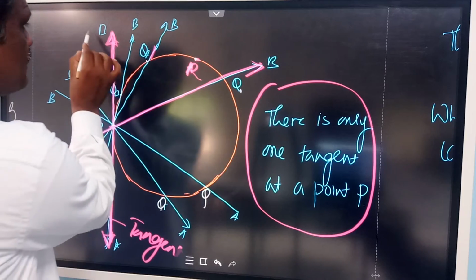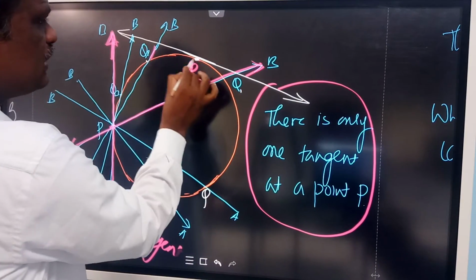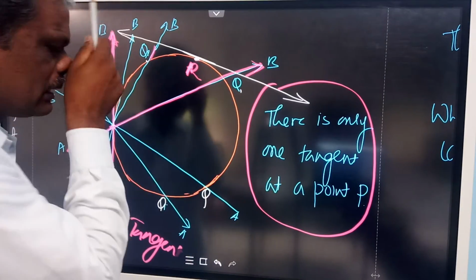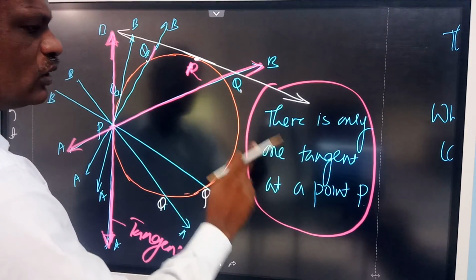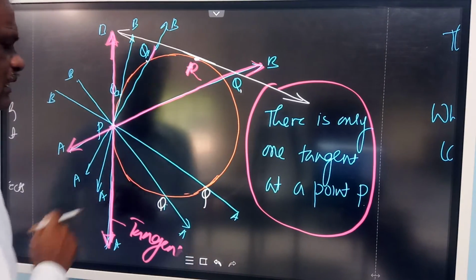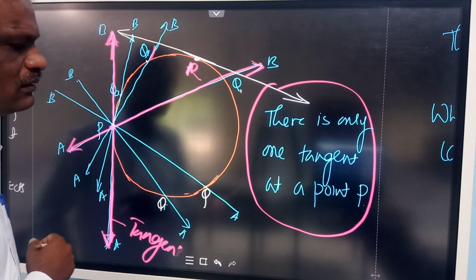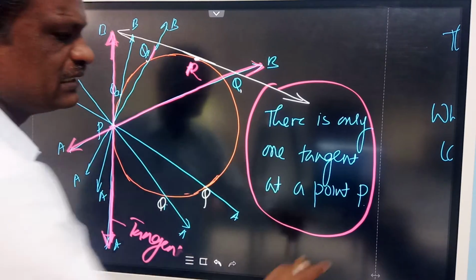Only one. Through the given point, you can draw only one tangent. So that is the concept we get here. So there is only one tangent at a given point. Here we have taken that as P. You can take any point. Through that point, only one tangent.